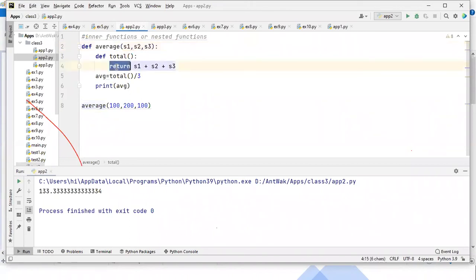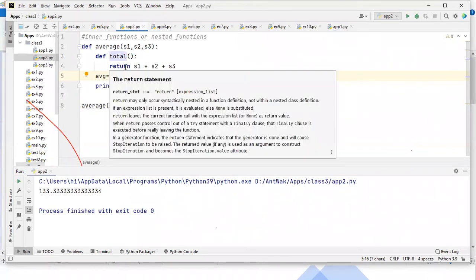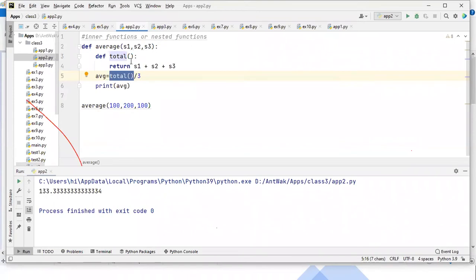See, this return statement will return S1 plus S2 plus S3. Here, let's take 100 and 200 and 100, no? That value will be returned. That is 400. Now here we'll get 400. But the control is returning, it is the return statement, so will it return the control outside? Correct me if I'm wrong.